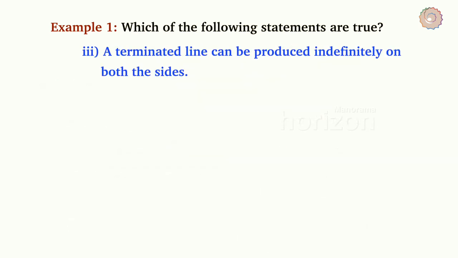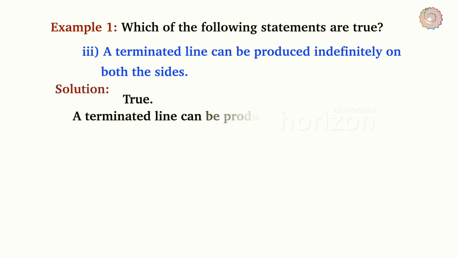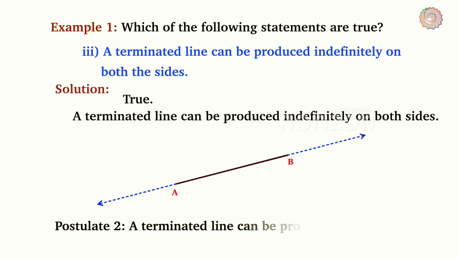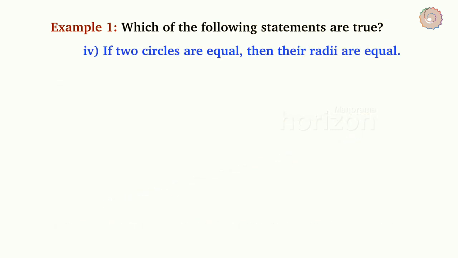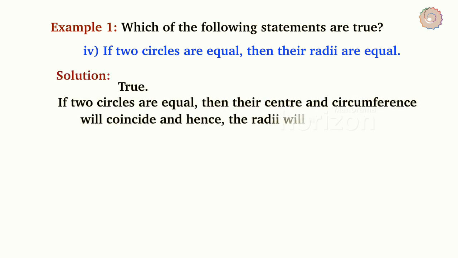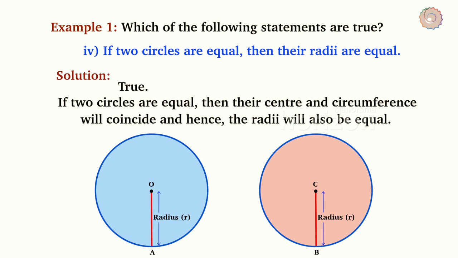The next one is: a terminated line can be produced indefinitely on both the sides. This statement is true. Also, it is clearly mentioned in postulate 2. And the last one is: if two circles are equal, then their radii are equal. This statement is true because if two circles are equal, then their center and circumference will coincide and hence the radii will also be equal.